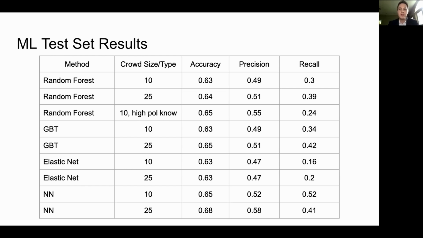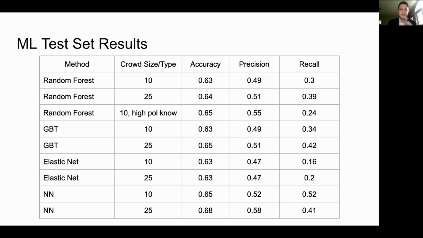The main takeaway here, again, looking at the accuracy column, you'll see that neural networks with 25 people could only get up to 68% accuracy. So overall, this is just not amazing performance. We were kind of surprised at how limited the performance was. We expected things to be better. And when we're doing this, you can easily get low 80s performance on the training set.